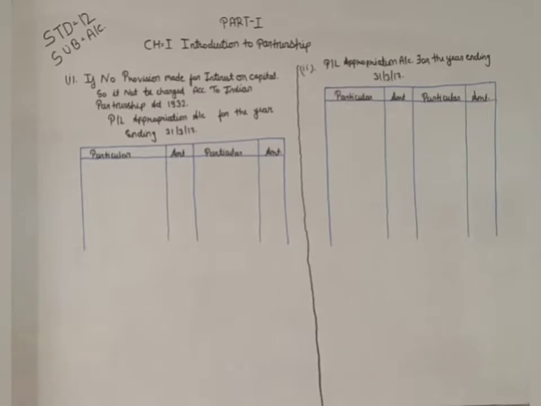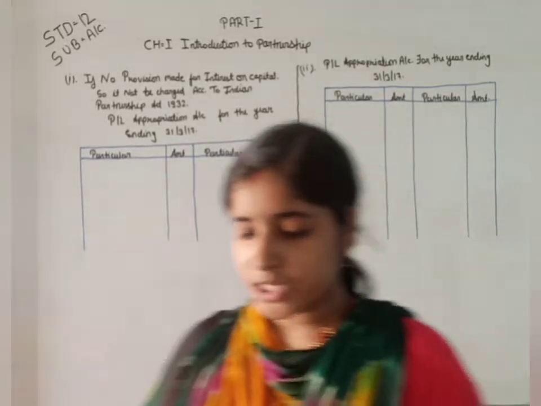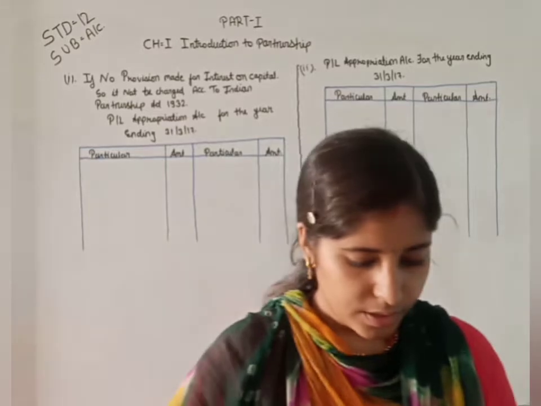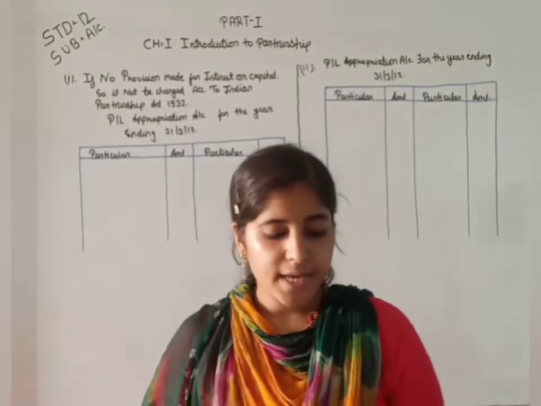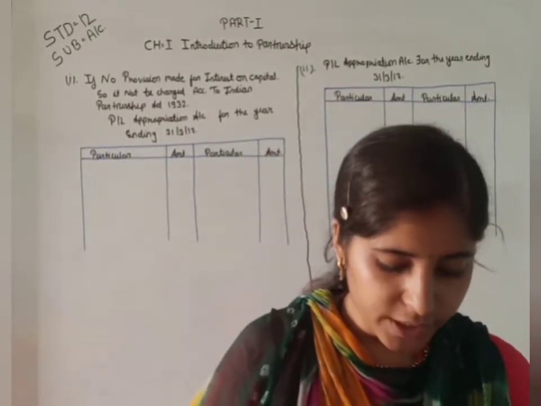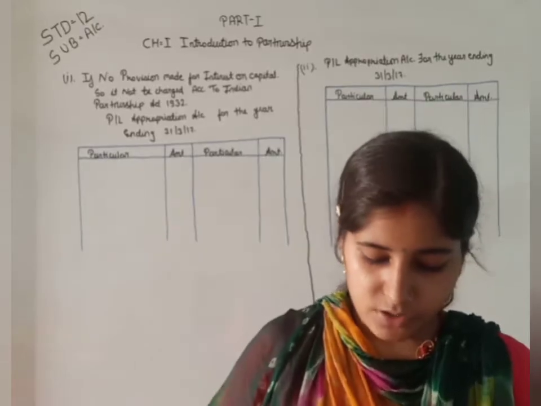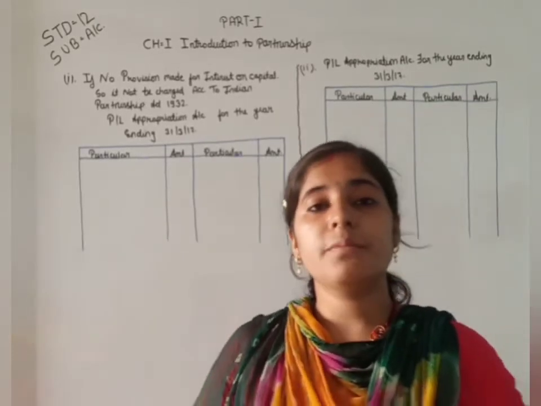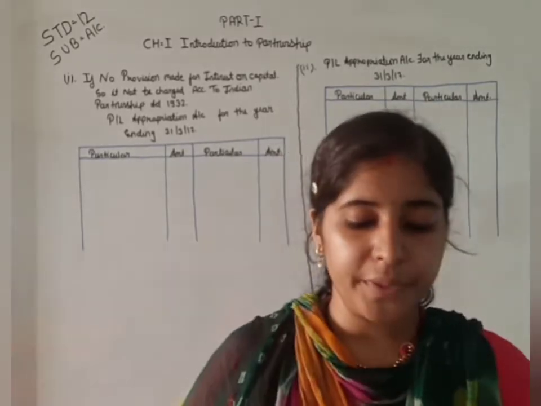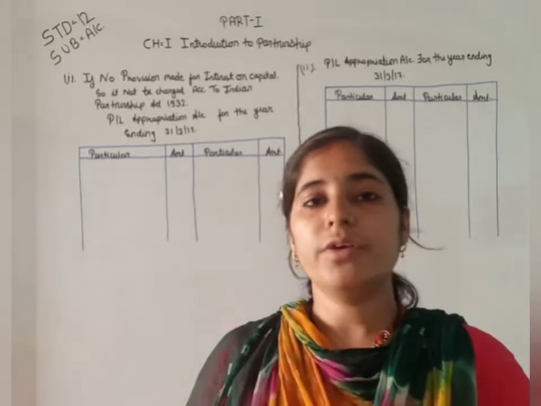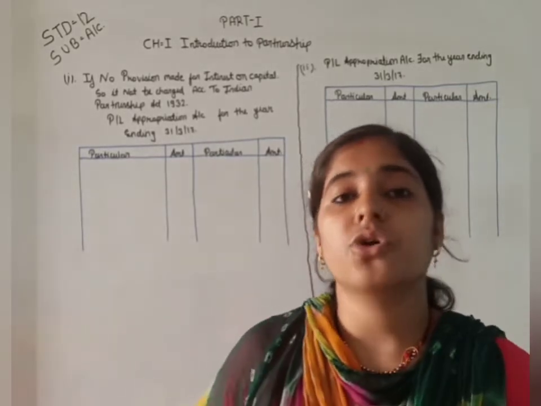Now the first question is, if a firm has a profit for the year of rupees 40,000 and no provision is made for interest on capital, what do we do about the interest on capital?